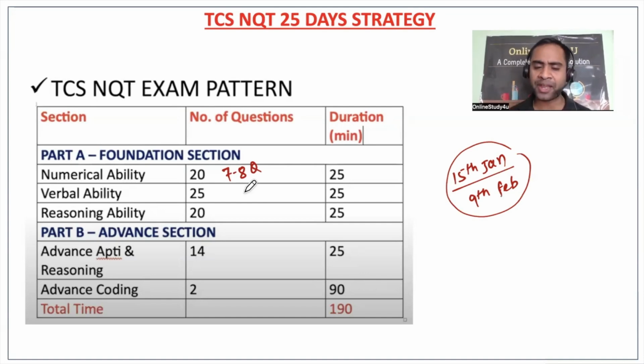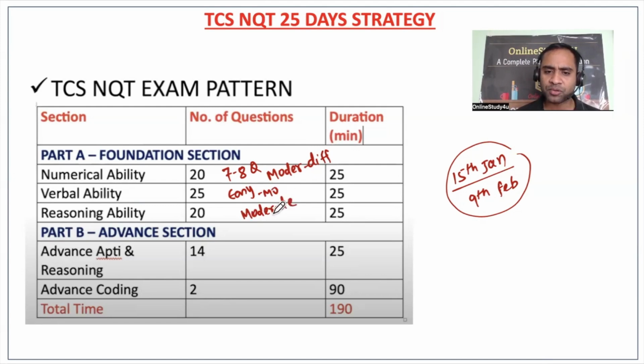So keep the topics at the end where the number of questions is less, or where even after putting in a lot of effort you will not be able to score good marks, or will not be able to solve in the exam. You need to understand this. Your numerical ability will be moderate to difficult. Your verbal ability will be easy to moderate, and your reasoning will be of moderate level. So you have to think about attempting more and more questions, because in off campus there will definitely be a lot of people applying.